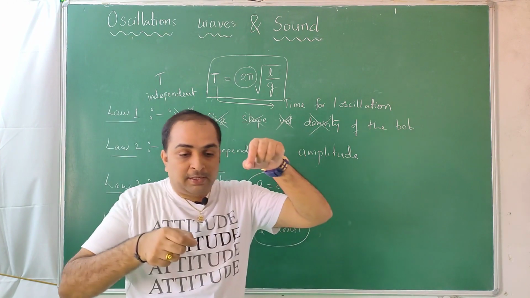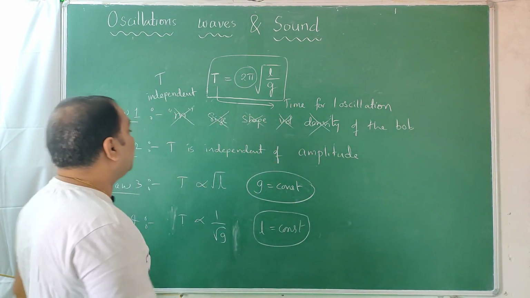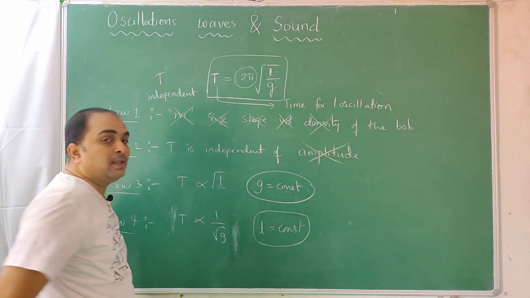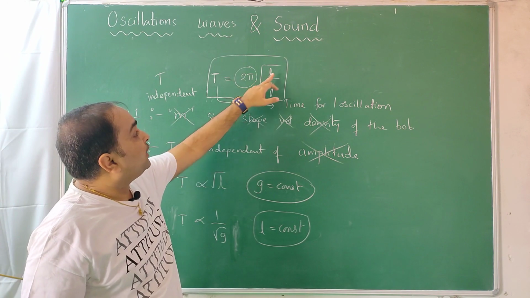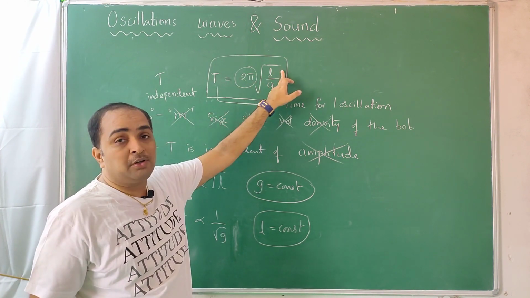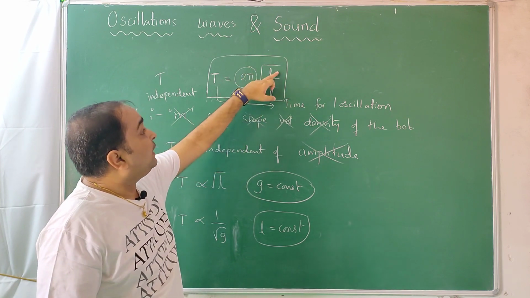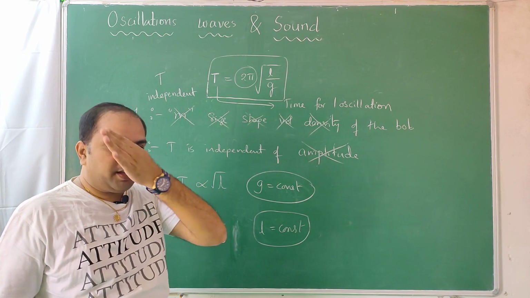Next, many people also think that because he is pulling a little, it is doing quickly. If he pulls long, it takes more time. No, it takes the same time. So it is independent of amplitude. If it is independent of everything, then what does it depend on? It depends on two things. One is length, the other is gravity. Fixing the gravity, the time period is directly proportional to the square root of length. Fixing the length, the time period of a pendulum is inversely proportional to the square root of gravity.